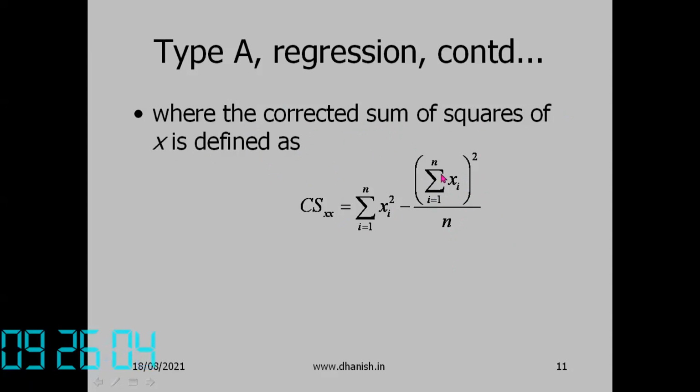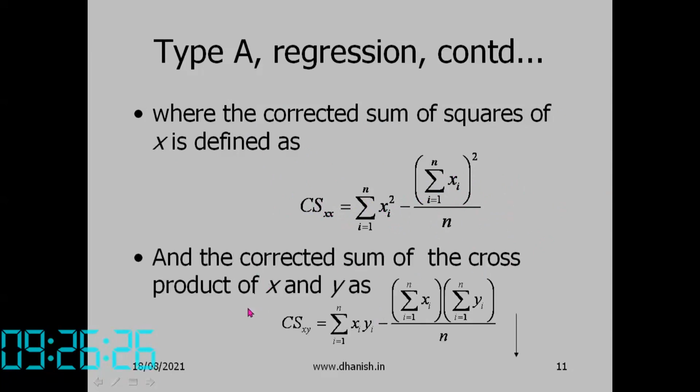When the mean is 0, sigma xi will become 0, so this term will become 0. When the mean is not 0, the corrected sum xx is sigma x squared corrected for the mean.